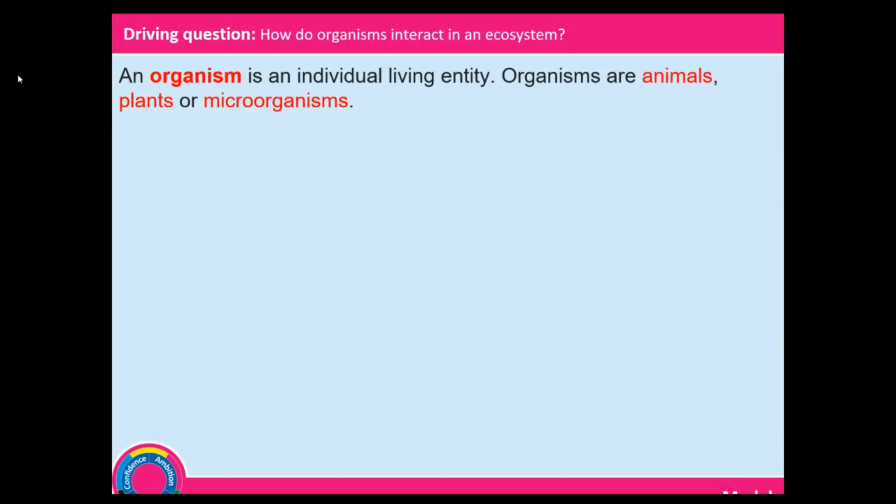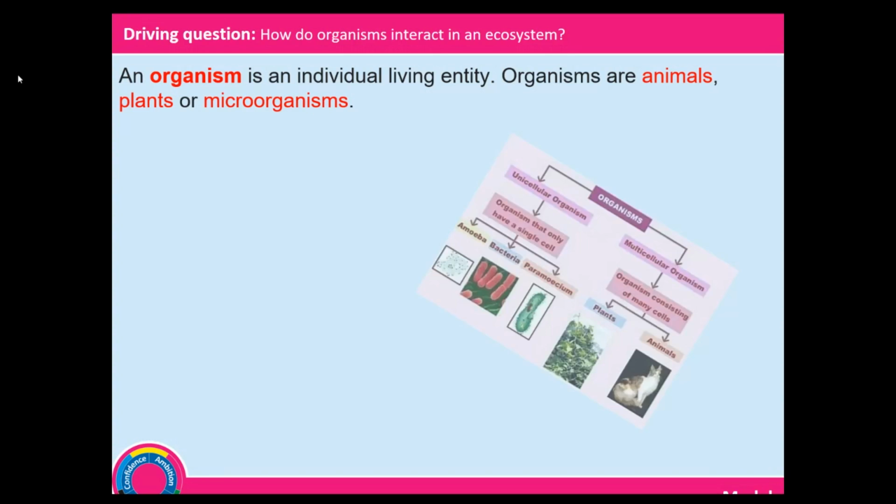As long as they cannot produce their own food, we refer to them as animals. Plants, they produce or make their own food. So plants and algae are producers. And then microorganisms are like bacteria, things we cannot see with the physical eyes. We have to use a microscope to be able to see them. So an organism is an individual living thing.